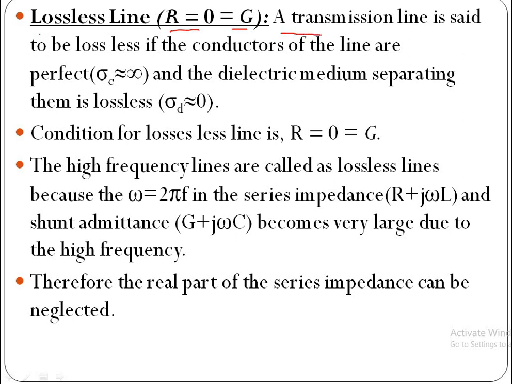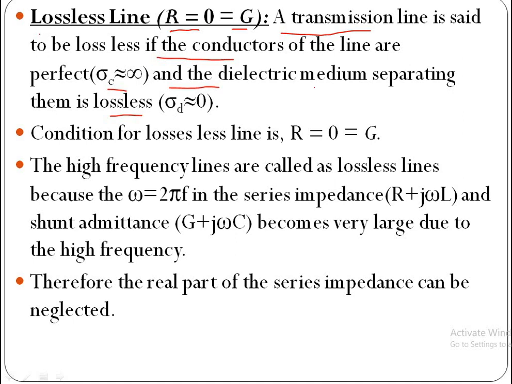A transmission line is said to be lossless if the conductors of the line are perfect. That means sigma C is infinity and the dielectric medium separating them is also lossless. That means sigma D is equal to 0.